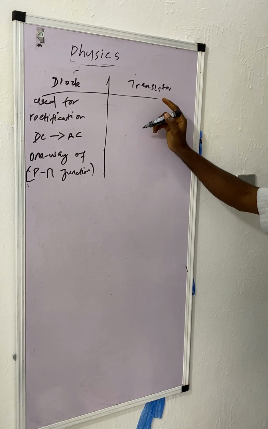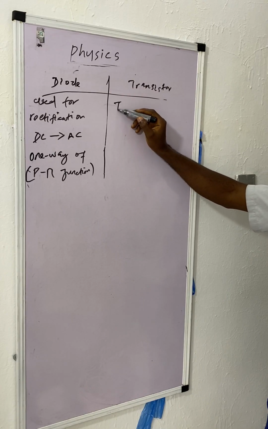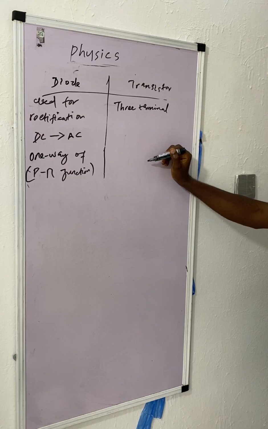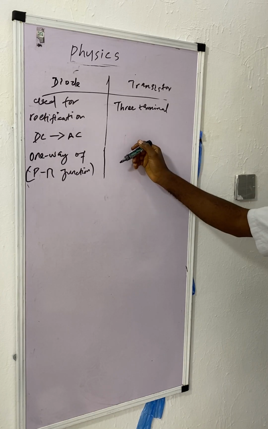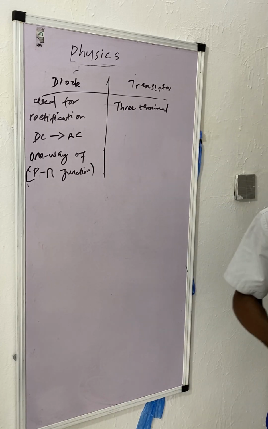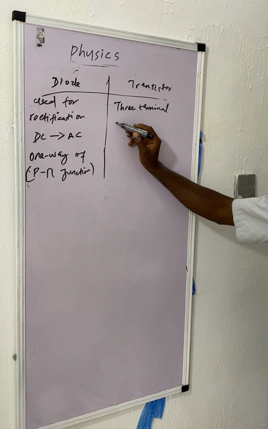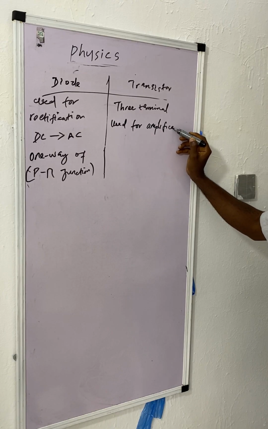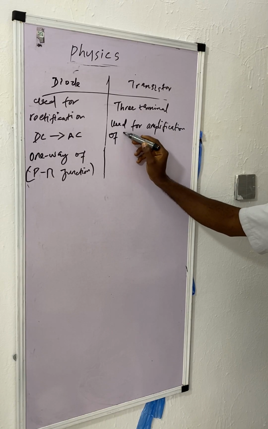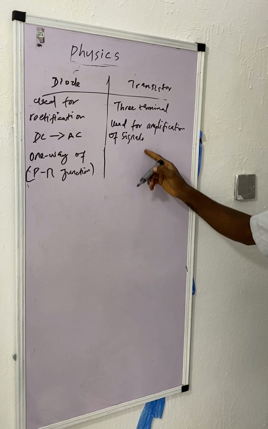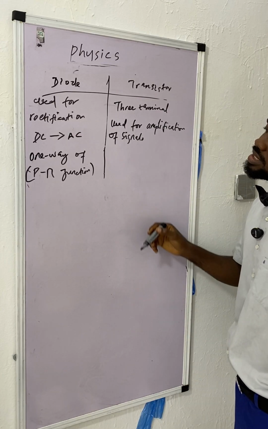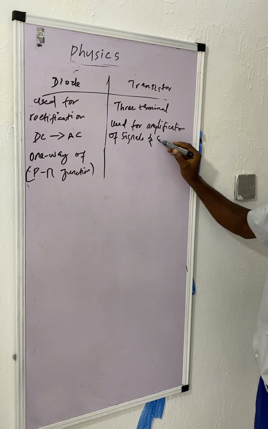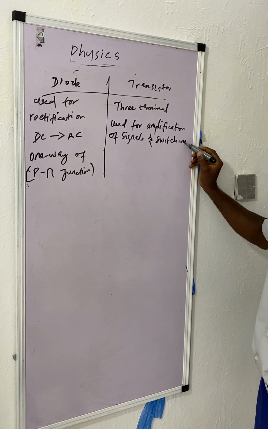So here is the transistor. This one has 3 terminals. It's a device with 3 terminals. It's used for amplification of signal. This one, like you use it in radio tuning and all of that. Signals and switching. And also switching.